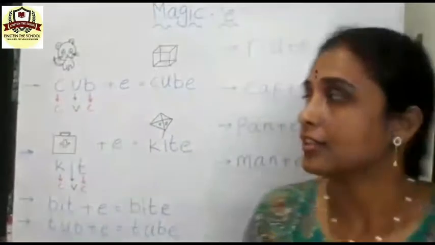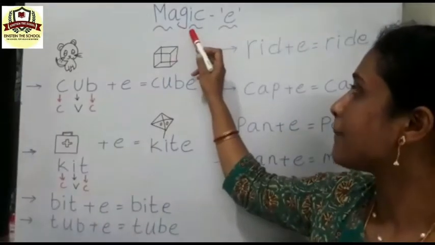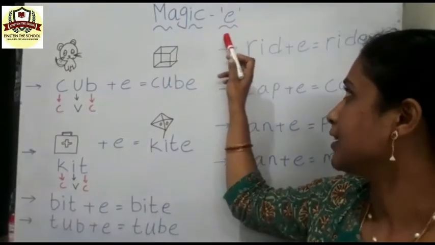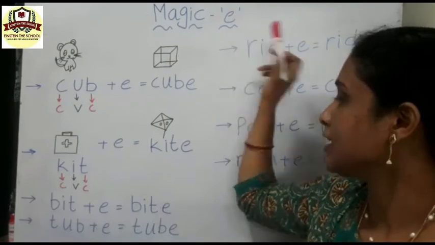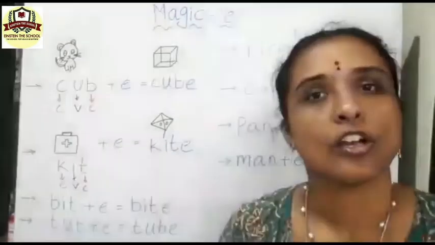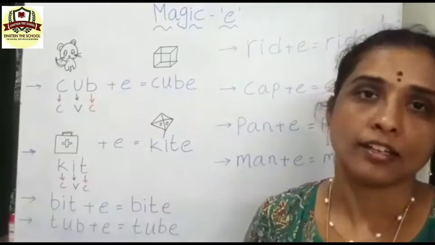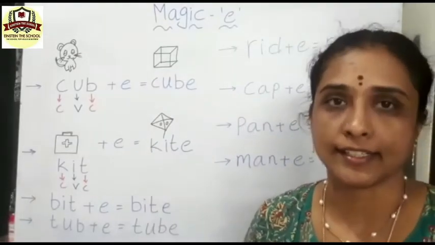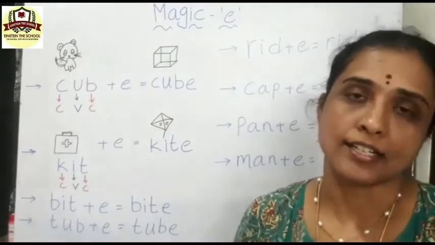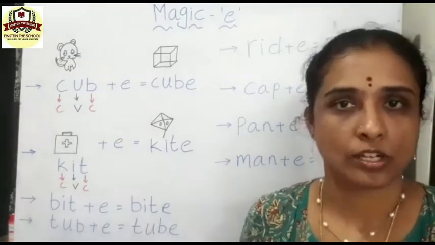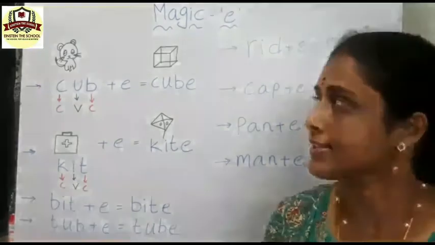Good morning, children. See here, today's topic is magic with the letter E. E makes the short sounds long, children. Here in this magic with the letter E, it means the letter E makes the short sounds long. Okay, how we will see now.